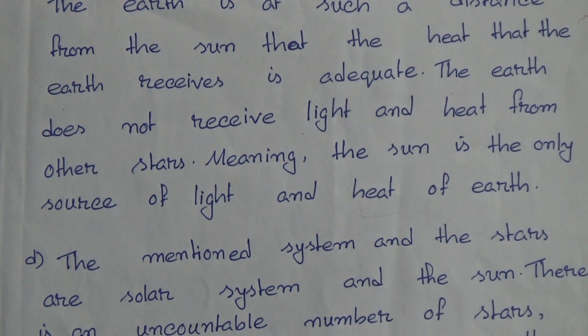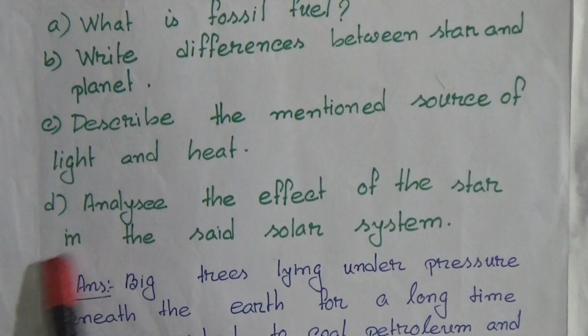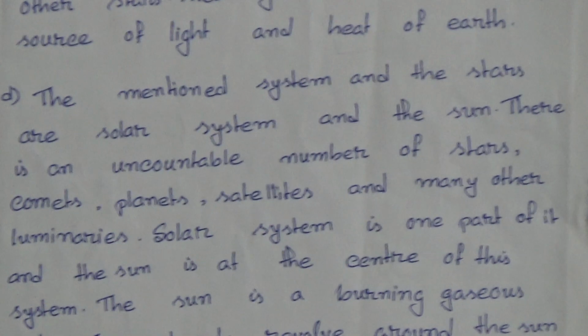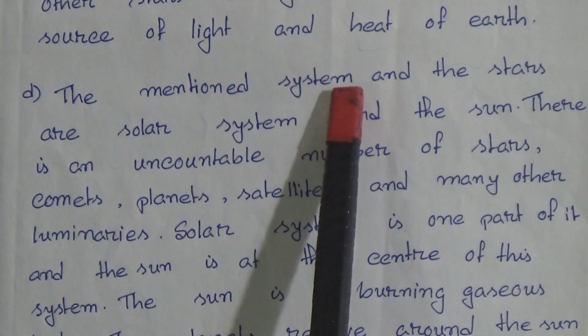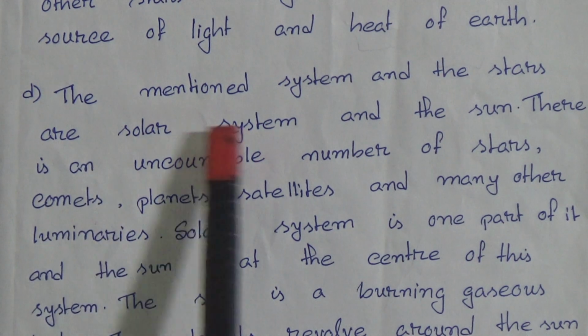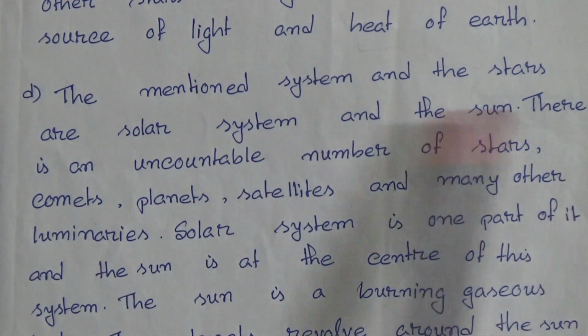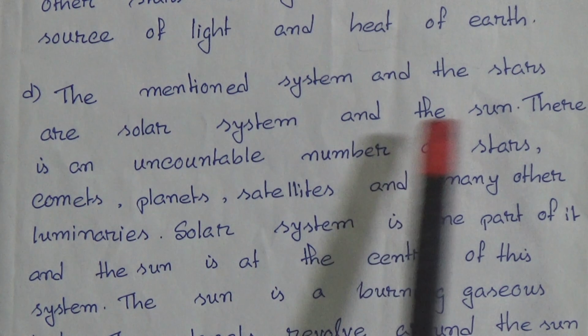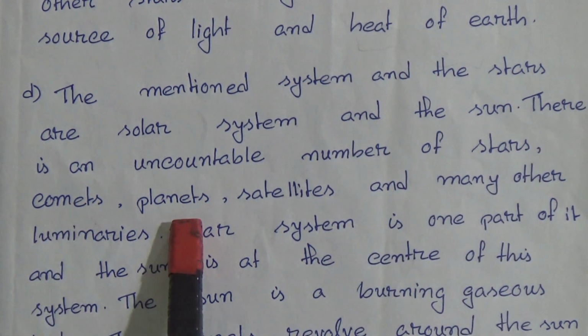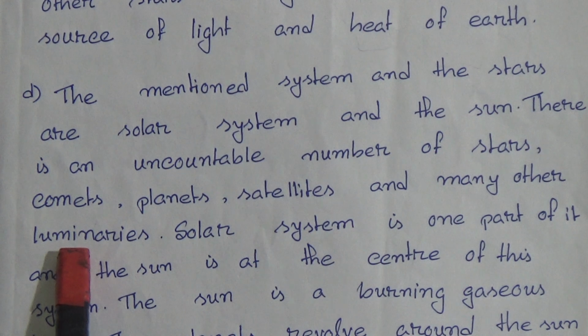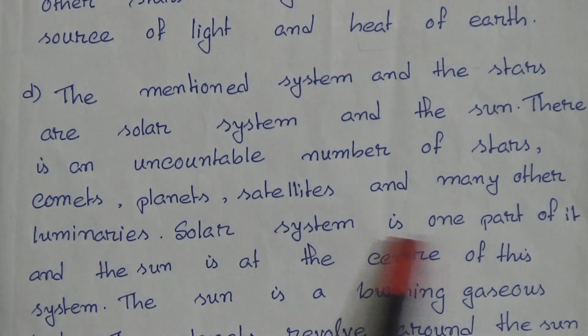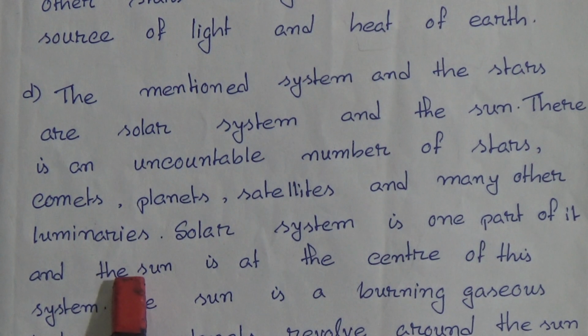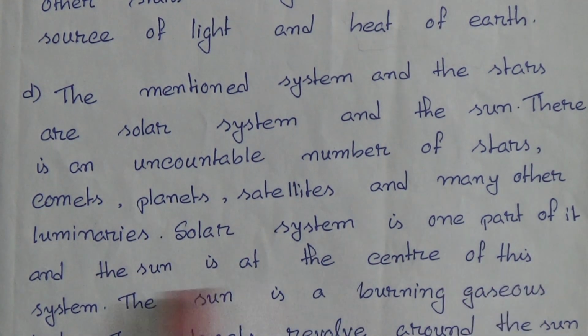Now question number D. Analyze the effect of the star in the said solar system. Now you have to analyze the effect of the star in the solar system. Number D. The mentioned system and the star are the solar system and the sun. There is an uncountable number of stars, comets, planets, satellites and many other luminaries. The solar system is one part of it and the sun is at the center of this system.